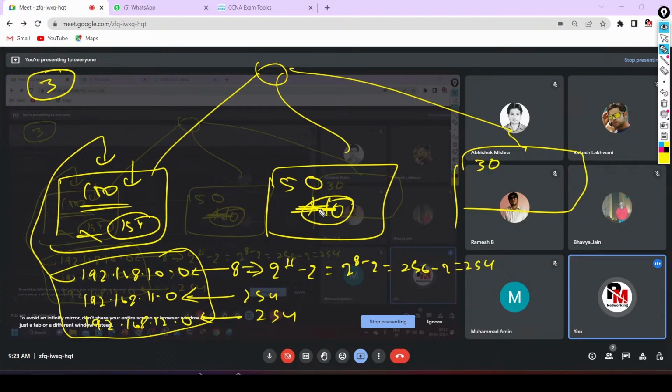So here I need to use the second network, 192.168.11.0, and I need how many IP addresses? Only 50. So how many IP addresses will I waste over here?